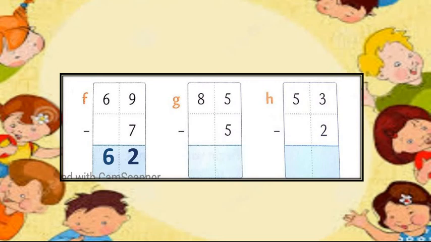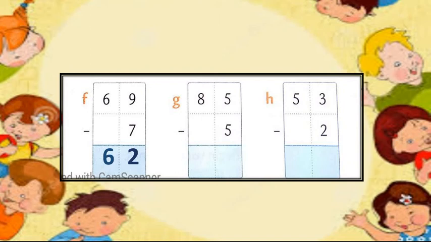Leave some space and write sum number G. 85 minus 5. First, let's solve the ones column.